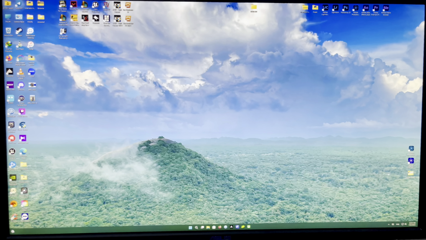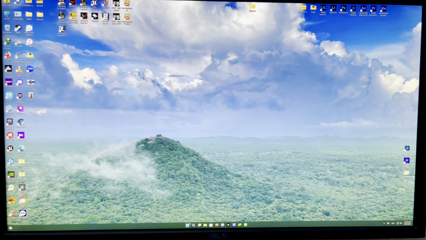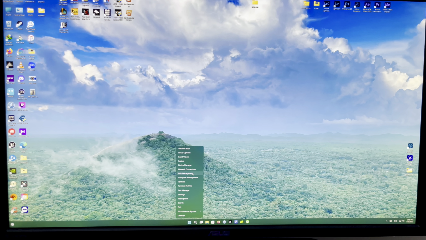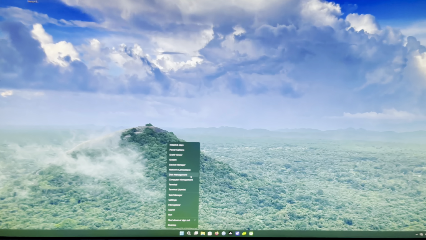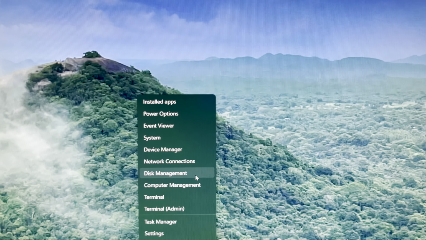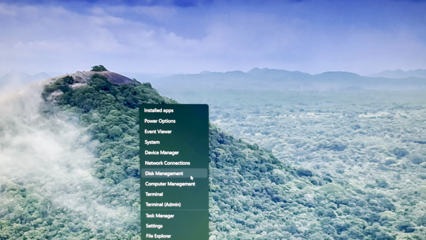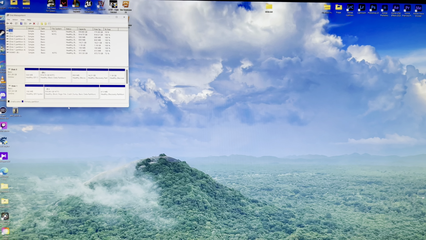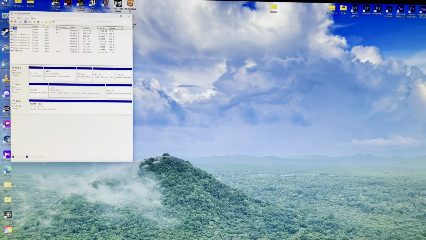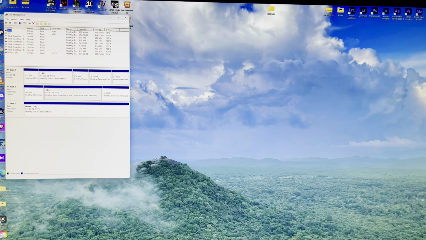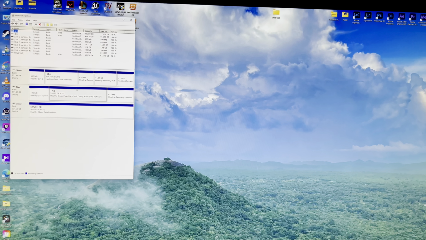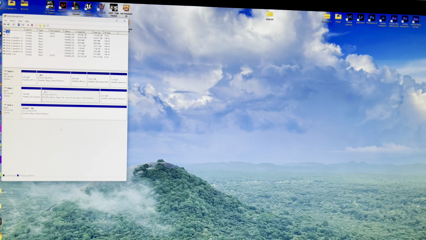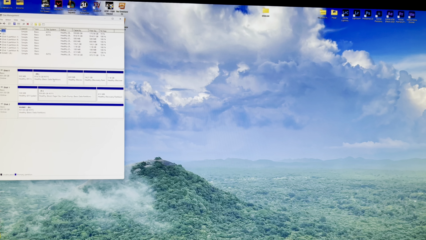Next step is to go to Disk Management. Right click on the Windows logo and press Disk Management. You can find new hard drives here. If it's unallocated, right click on it and make it a new volume. So that's it.